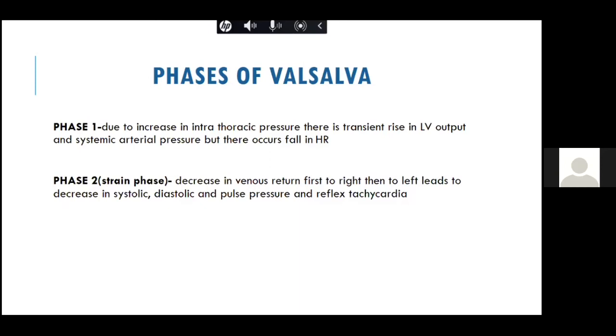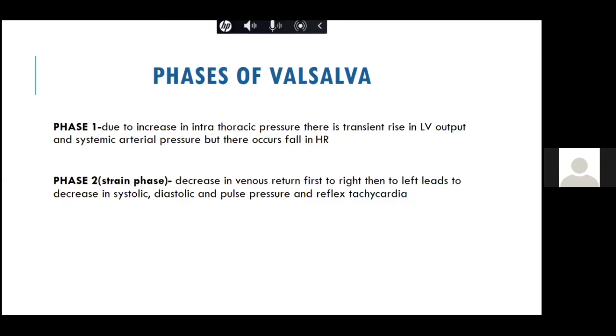Now, the second phase is the most important phase, that is the strain phase, and that is what we are clinically interested in. In the strain phase, there is a decrease in the venous return. It first decreases to the right side of the heart, and then there is a decrease in venous return to the left side of the heart. So there is a decrease in systolic blood pressure, diastolic blood pressure, pulse pressure, all the pressures decrease, and the baroreceptors are activated, which cause a reflex tachycardia.